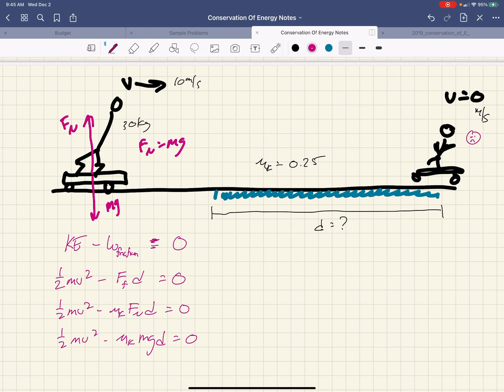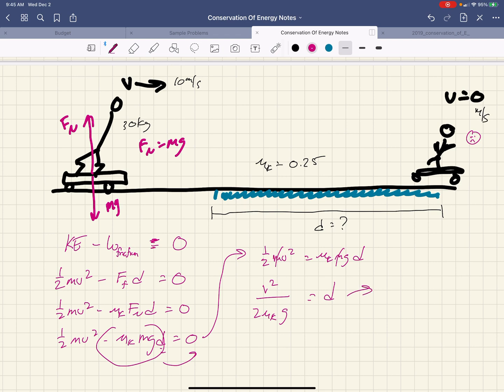And now, remember, the point is we're trying to solve for d. How long does it take in terms of distance for this person to stop? Well, the first thing we can do is start solving algebraically. I'm just going to do this because I'm feeling kind of algebraic today. I'm going to bring this whole term all over here. So it looks like that. Cancel, and then I'm going to solve for d. So v squared all over 2 mu sub k g equals d.